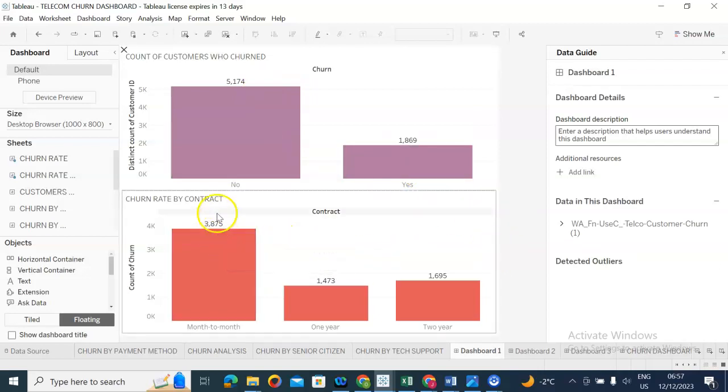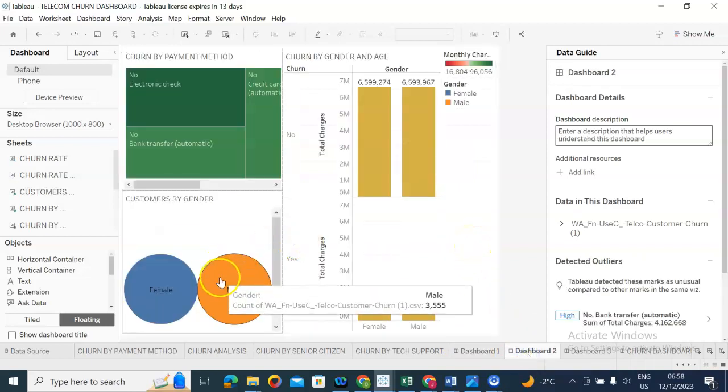Now we'll come to churn rate by contract. We have three types of contract: those who pay month to month, those who take a 1 year contract, and those who take a 2 year contract. We can see that the churn rate for month to month contract is very high. So it's of more benefit to encourage our users to go with longer packages, because that will reduce churn rate.